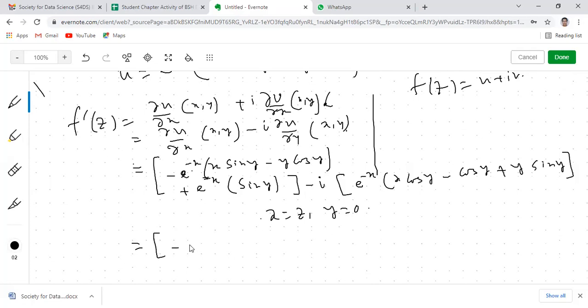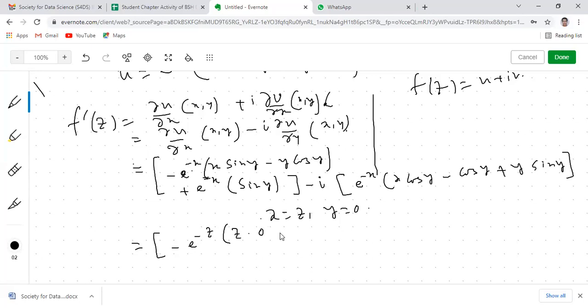So this will be minus e to the power minus z into z times sin 0, which is 0, minus e to the power minus z sin 0, which is 0, minus i times e to the power minus z into (z cos 0, which is 1, minus cos 0, which is 1, and the other term is 0).